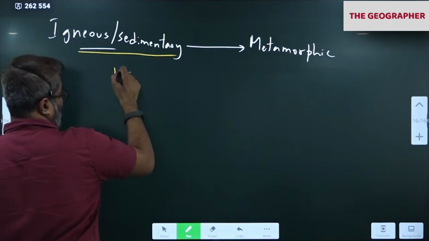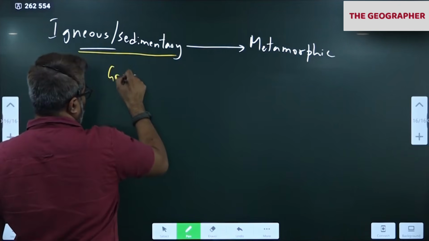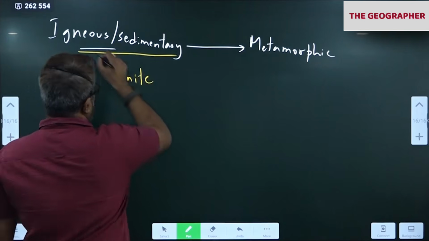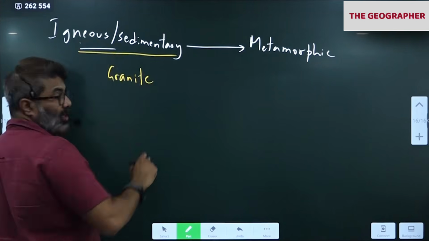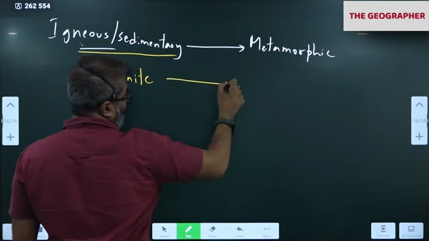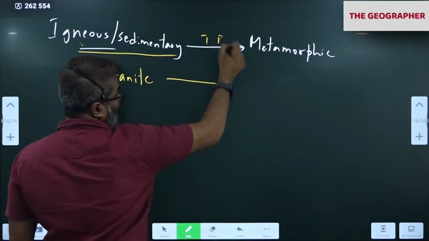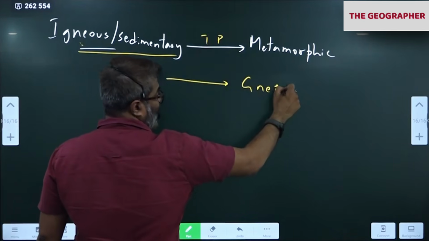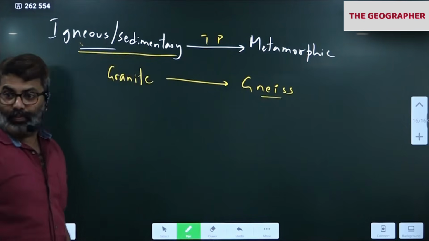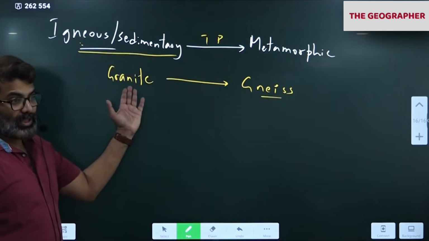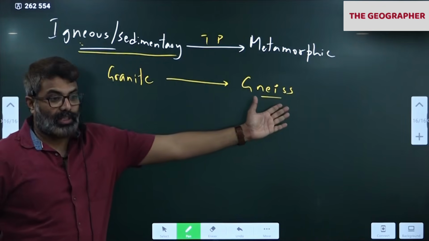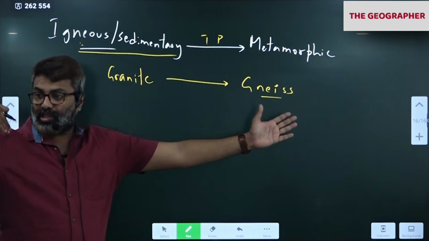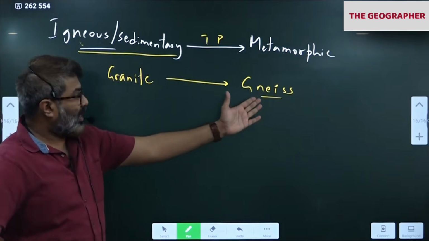Let's say first example, like we'll take granite. Granite is very popular. Granite is an igneous rock, correct? After metamorphism under extremely high temperature and pressure, it becomes gneiss. So Golconda, if you go to Golconda, it was initially granite. Now it has become gneiss because so many years have passed. Under heat and pressure, it has become gneiss.